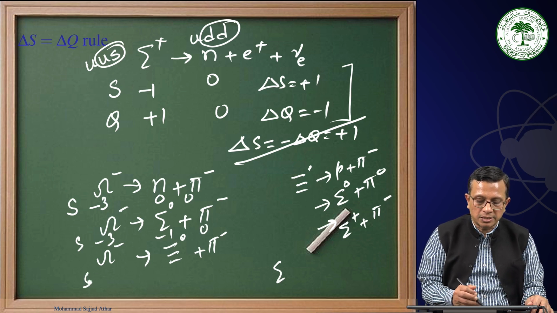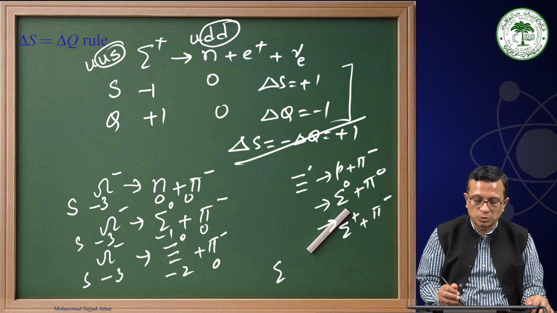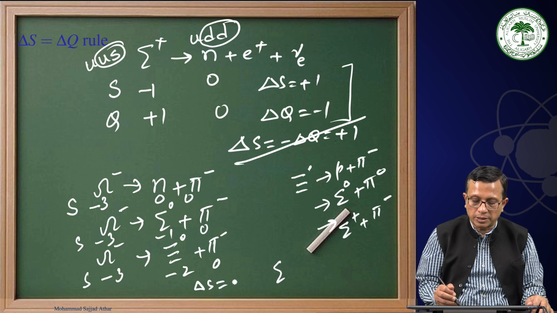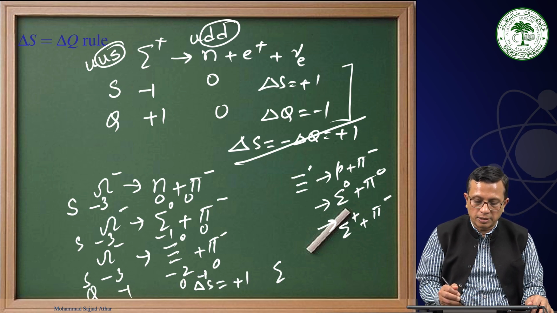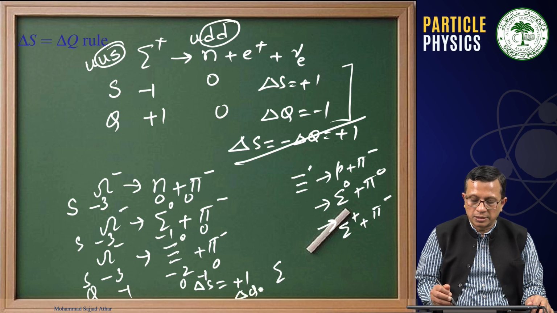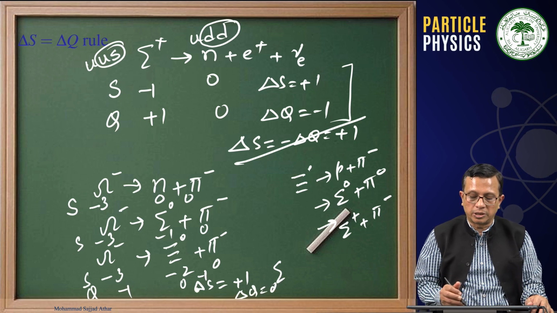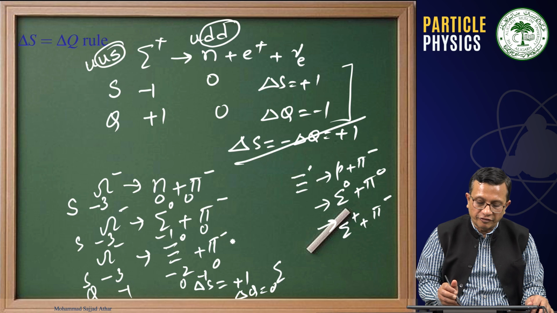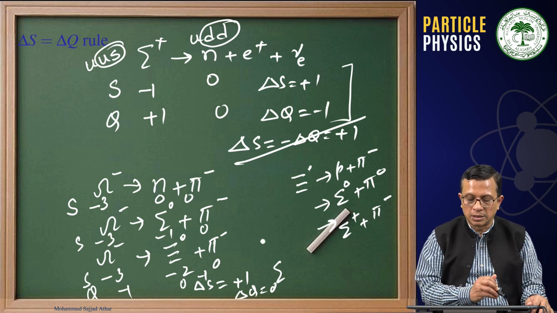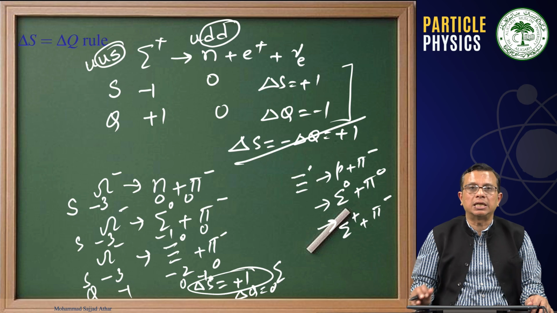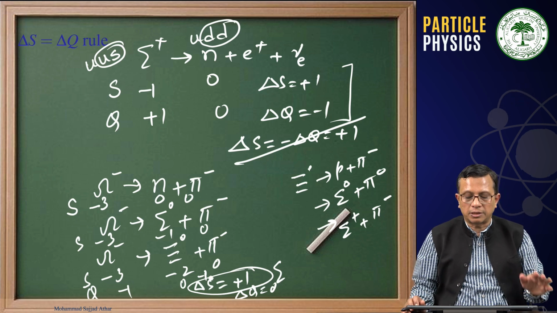While here strangeness is minus 3, this is minus 2, 0, delta S is plus 1. And Q is minus 1, 0, minus 1. Therefore, the net charge changes. Delta Q is 0, delta S is equal to plus 1. Therefore, this should be an observed process, but this contains a delta S equal to plus 1, and that will be a suppressed process.